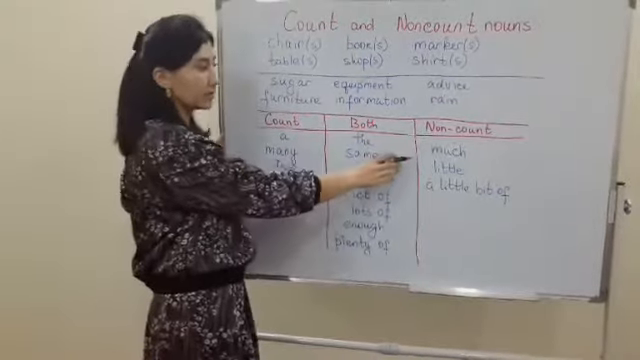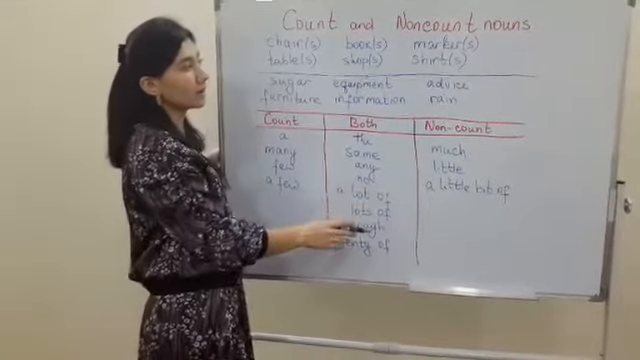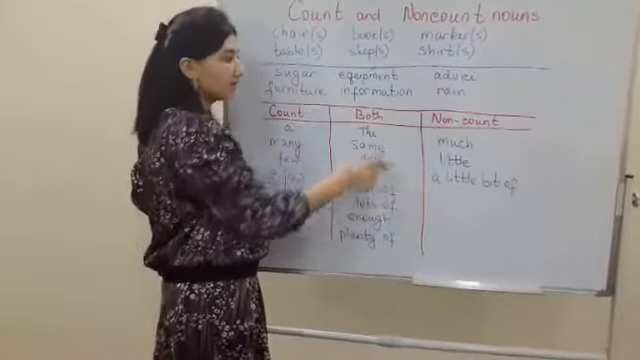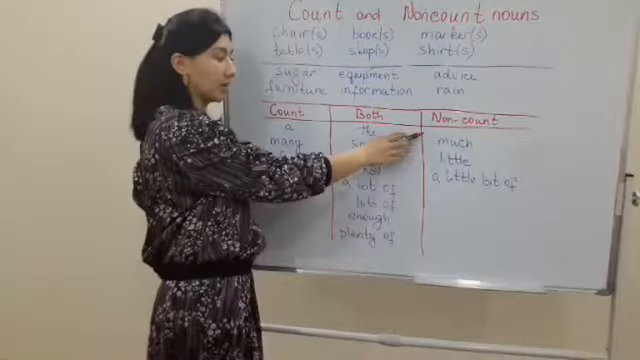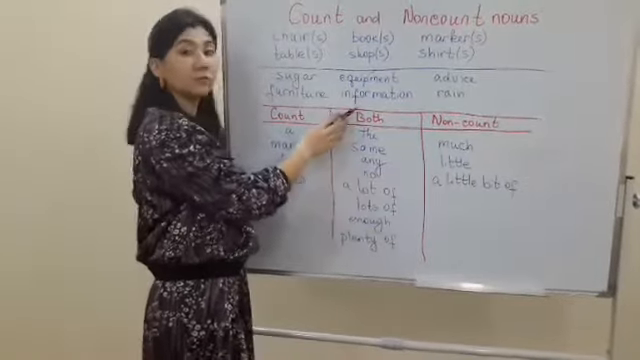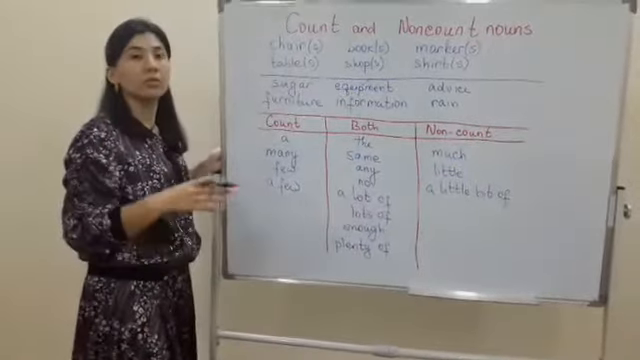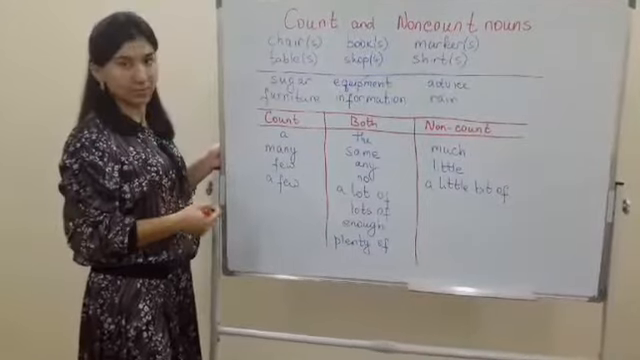You can see that before uncountable nouns we can use much. For example, much advice, or a little rain, a little bit of information. Here is the list of the words which we can use before uncountable nouns.